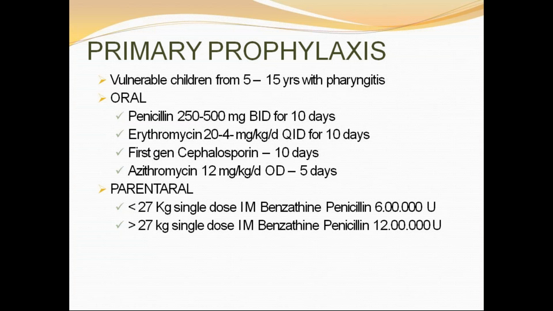This is highly unlikely to be practical, because with acute group A streptococcal infections, we often don't even recall that episode of pharyngitis or sore throat. So that is difficult to implement. Supposing you give primary prevention, the dose for less than 27 kilos is a single dose of IM benzathine penicillin of 6 lakh, and for more than 27 kilos, IM benzathine penicillin of 1.2 million. Orally, the drugs are penicillin, erythromycin, first generation cephalosporin, or azithromycin. The first 3 drugs we give for 10 days. Azithromycin we give for 5 days.